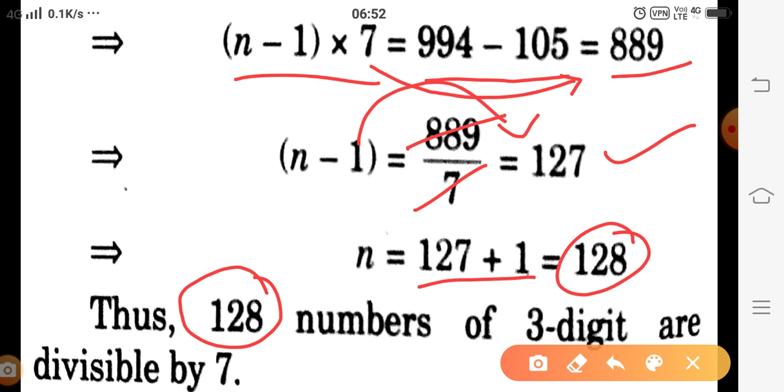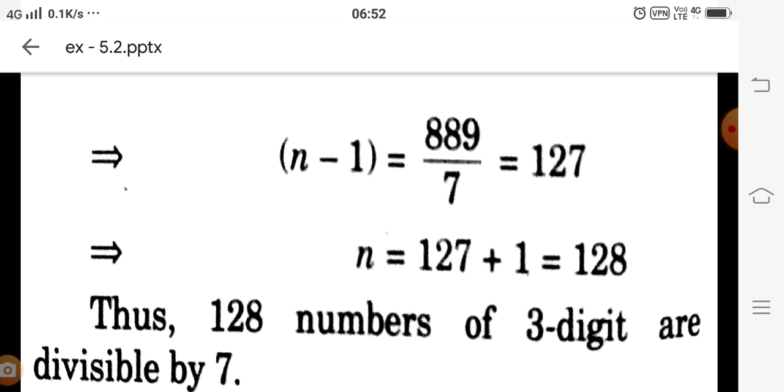We have 128 numbers in between 100 and 1000 that are divisible by 7.